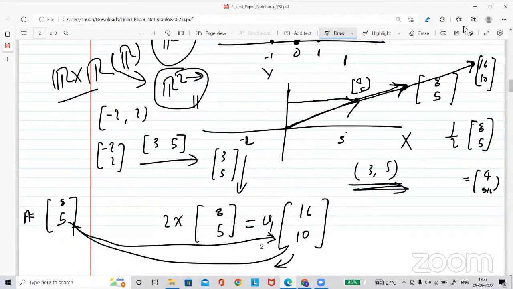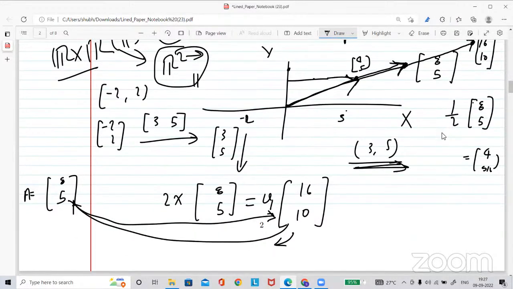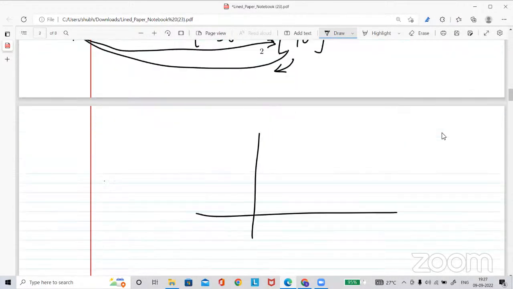Got the point? What do you mean by the scalar multiple? This is the geometric view of saying it is a scalar multiple. If we multiply by a negative scalar quantity, then the direction will be changed or not? Yeah, the direction will be changed, to the opposite direction. If it is in this direction, then this is exactly the opposite direction.